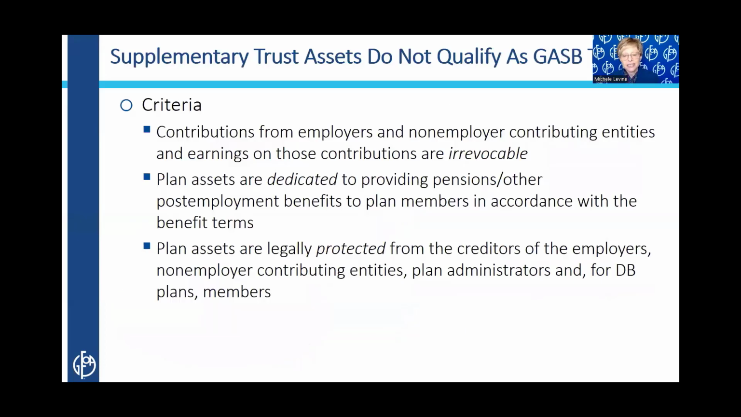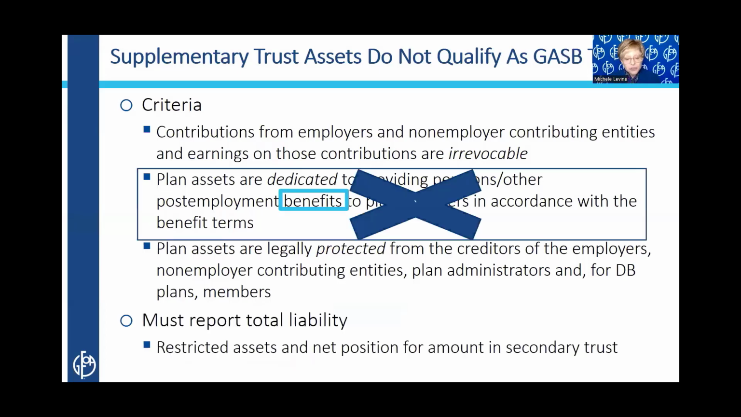These secondary trusts may well be irrevocable and protected, right? But the assets are not dedicated to paying benefits to members. They are dedicated to making future contributions to the plan that will then pay those benefits. So under GAAP, the assets of these secondary trusts cannot be treated like plan assets and further netted out of the government's proportionate share of the plan's net liability.